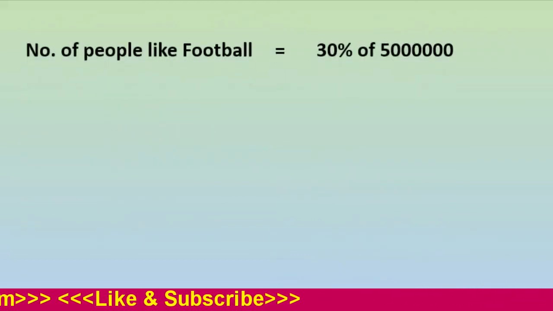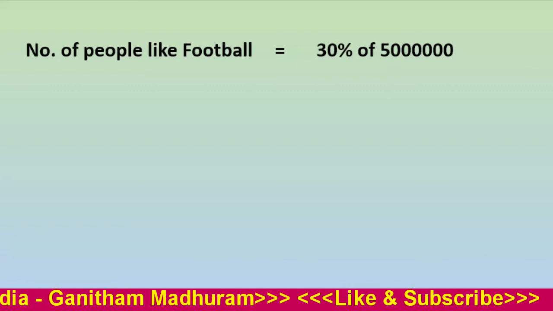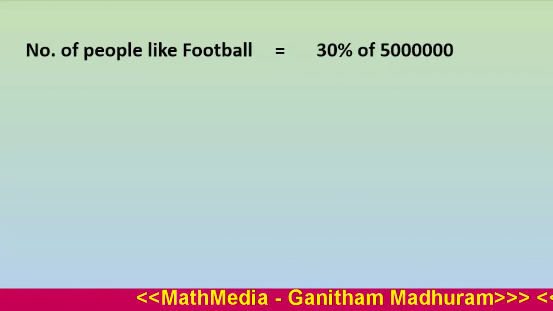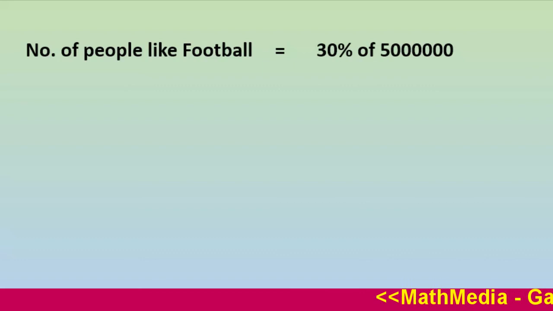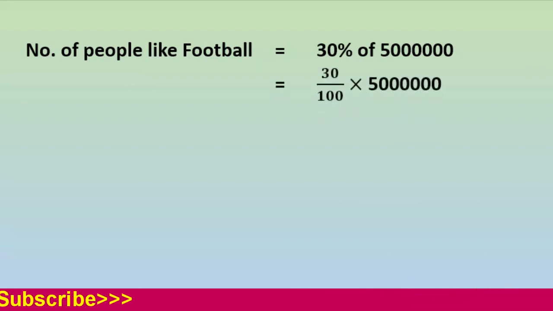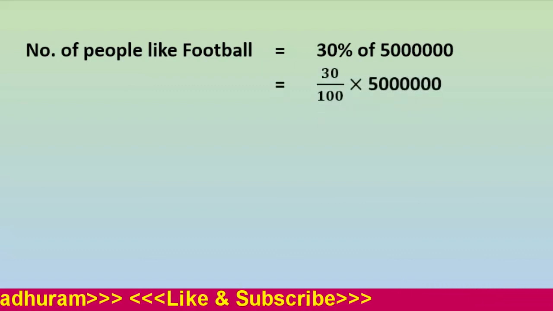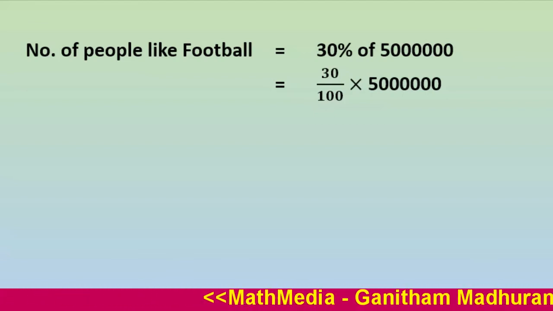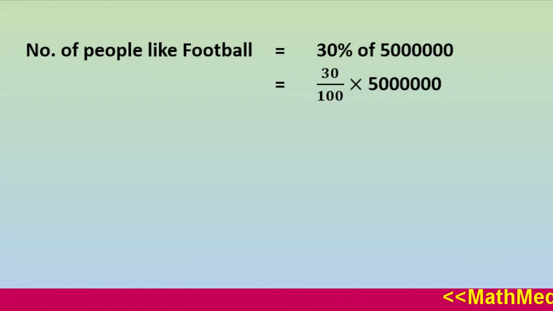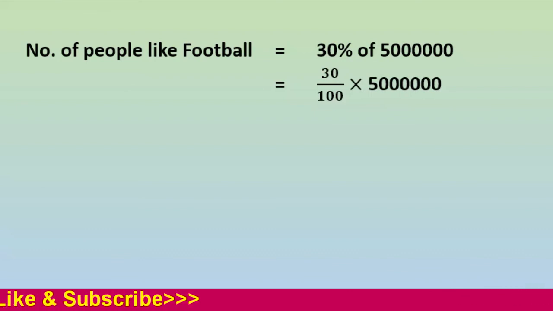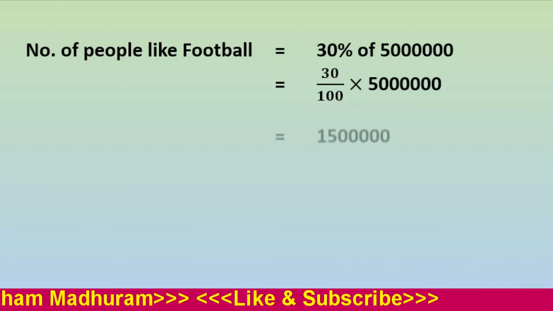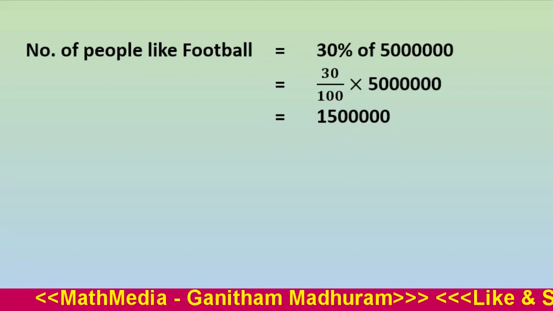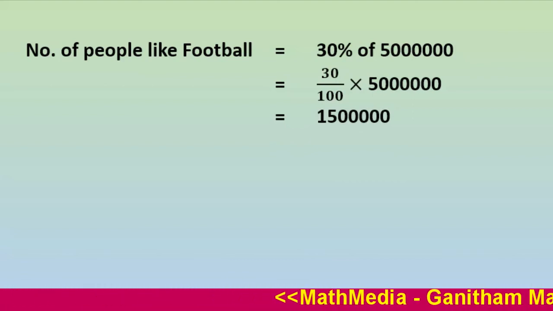Next, the number of people who like football equals 30% of 50 lakh. Here also we can convert it into mathematical form. 30% means 30 upon 100, of means multiplication. Then write 50 lakh. Cancel 2 zeros from the numerator and denominator. So we get 15 lakh people like football.